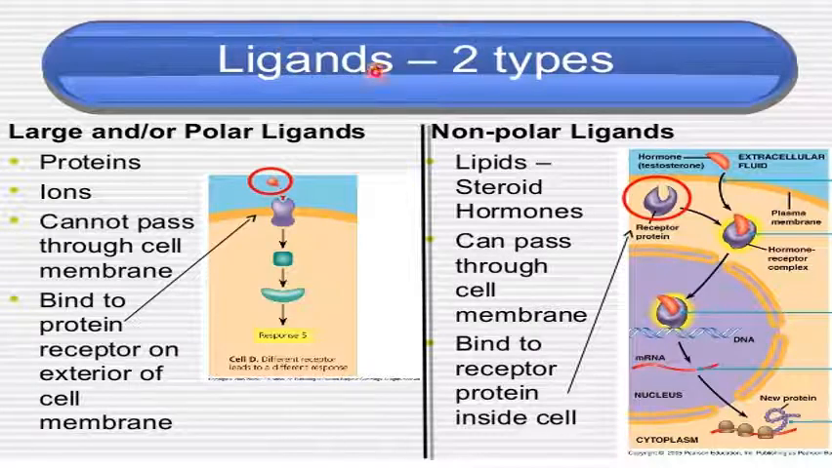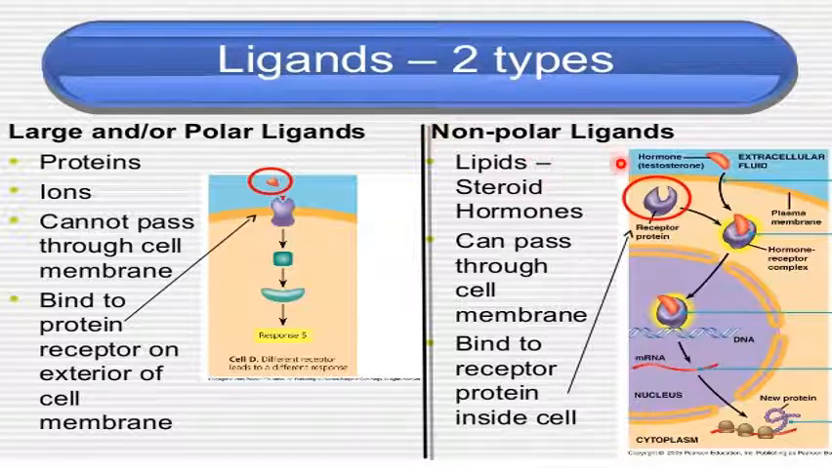Here you can see two types of ligands, that is, large polar ligands and non-polar ligands. Proteins, ions and other types of molecules are hydrophilic in nature and are large, and they cannot pass through the cell membrane, and therefore they bind to the receptor present on the surface of the cell membrane. This is a cell membrane where the receptor is present which receives the chemical signal, called a ligand, on the surface of the cell membrane.